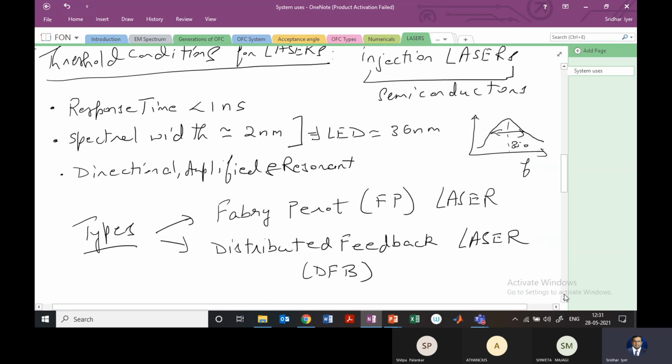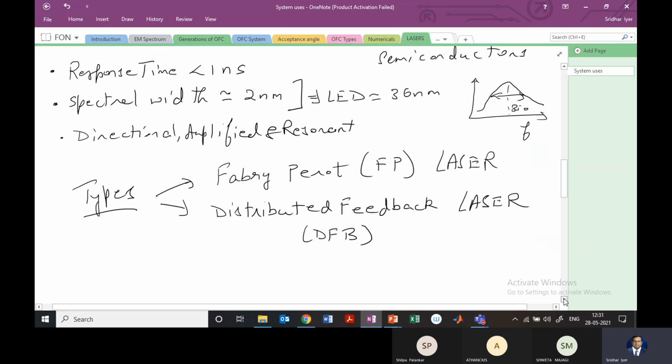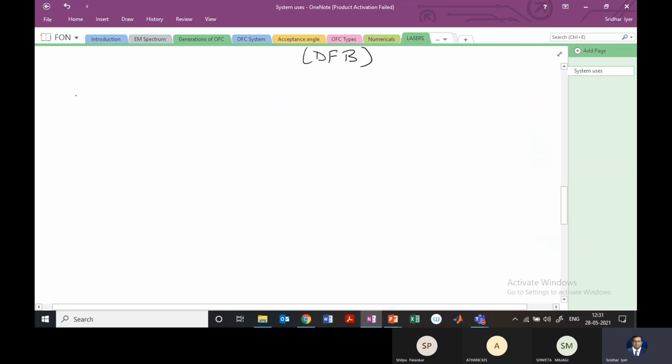The same will apply for the distributed feedback laser as well. So we have the diagram where the distance between the two mirrors is going to be L. We'll start with the basics, so let me write it in points. The first point is, we'll take an electromagnetic wave propagating along the axis.